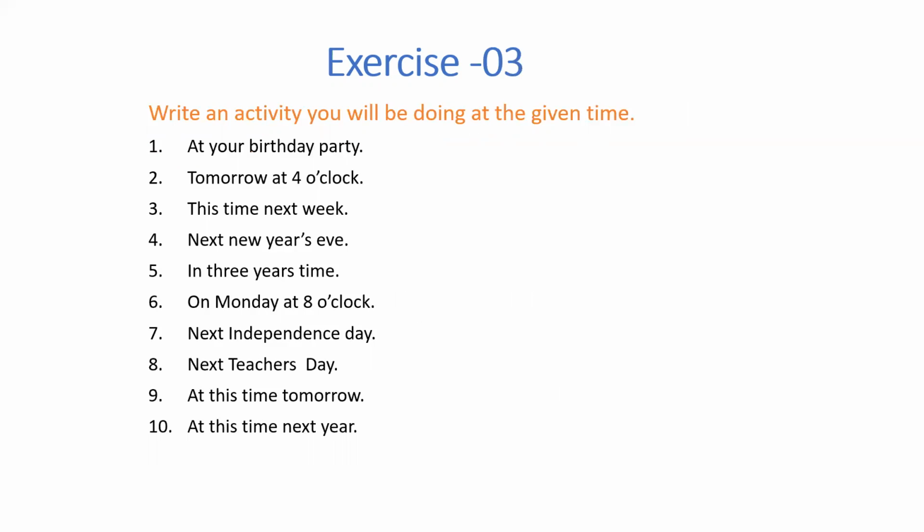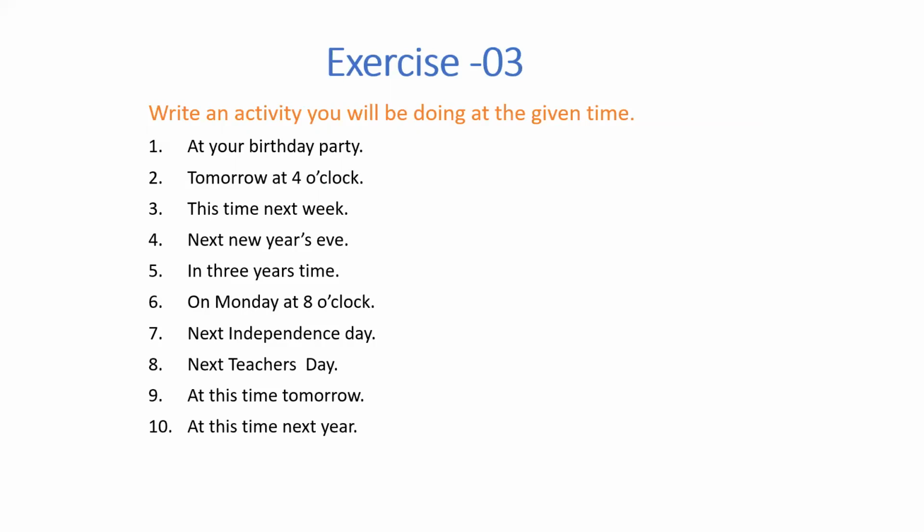The next one is: write an activity you will be doing at the given time. At your birthday party, a future coming birthday party. So you will write down what you will do at your birthday party. For example, I will be having fun with my friends. I will be enjoying myself with my friends. That way, write down at least one activity, or you can write more than one activity, using the future continuous.